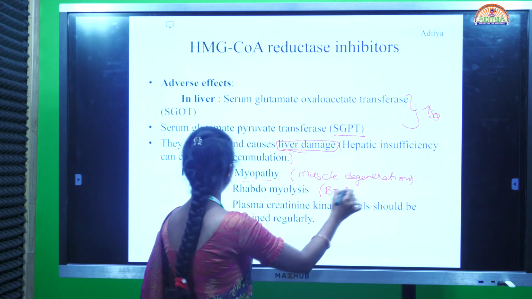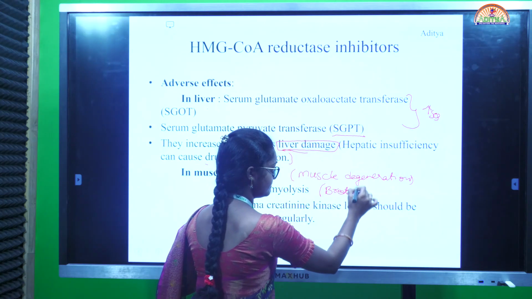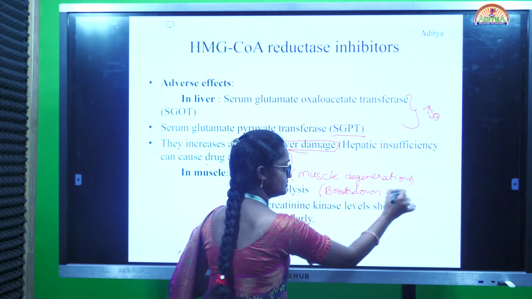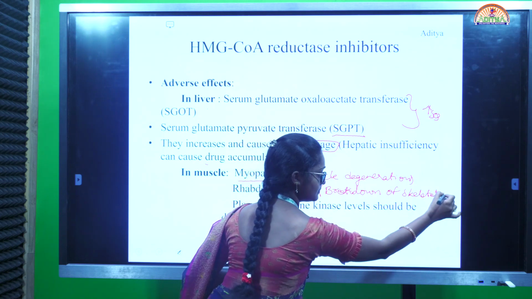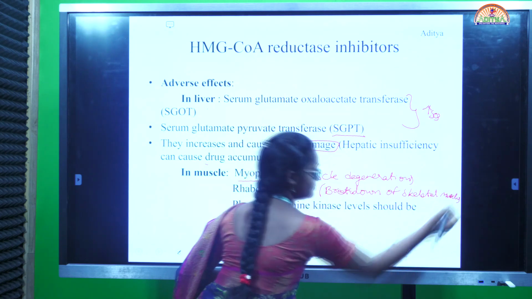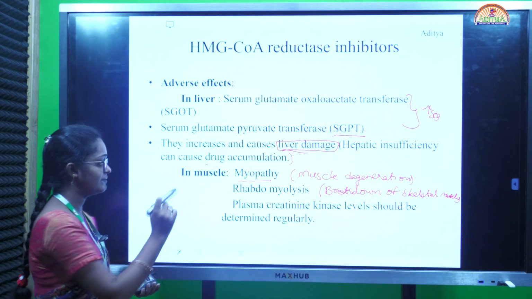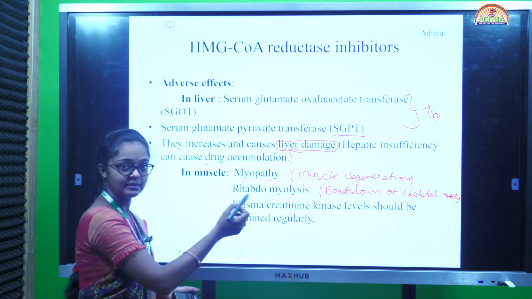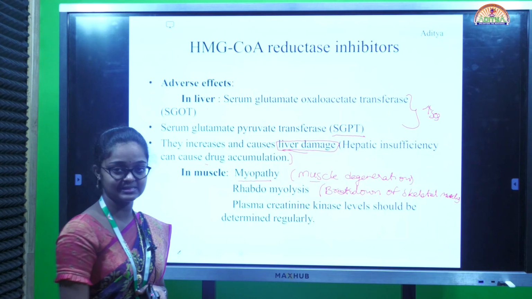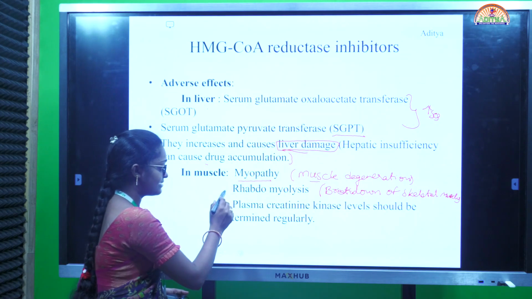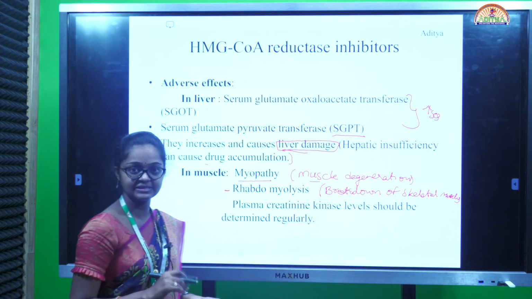These are the adverse drug reactions in the liver and in the muscles.